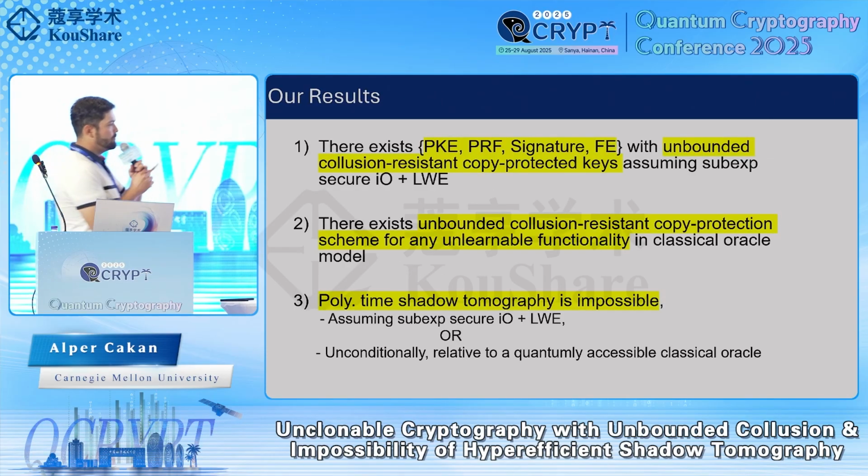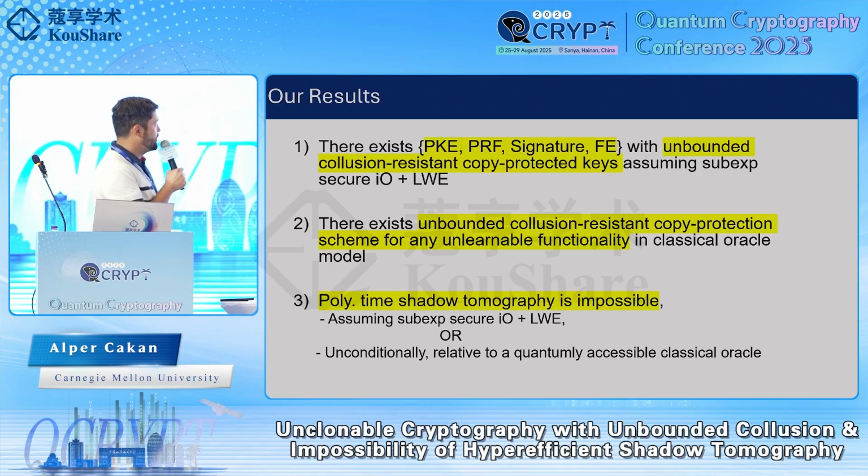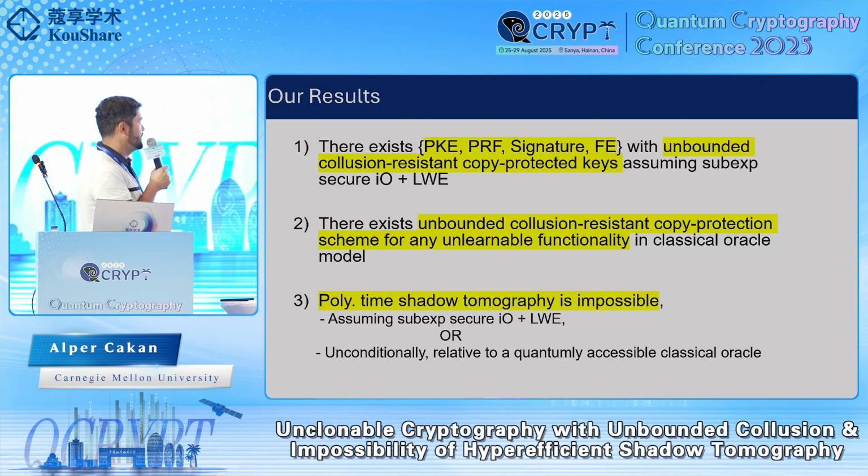So to resolve this issue and to get secure schemes in the realistic model of fully unbounded collusion security, we obtain the following results. We show how to copy protect in the unbounded collusion resistant setting the decryption keys of the public key encryption scheme, the signing keys of a signature scheme, and keys of some other cryptographic schemes, assuming indistinguishability obfuscation and learning with errors assumption, which is the same assumption as the previous work.